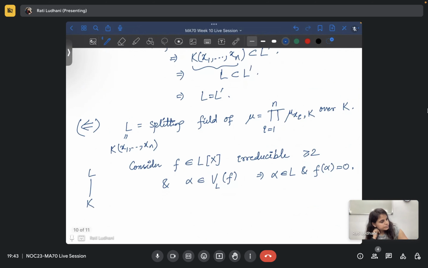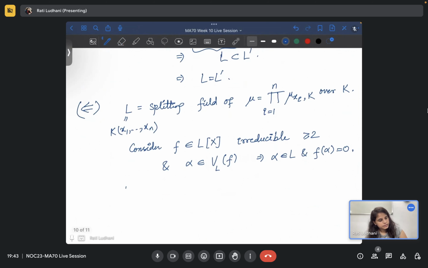So you consider some extension now. Let E be a field extension of L where F splits.